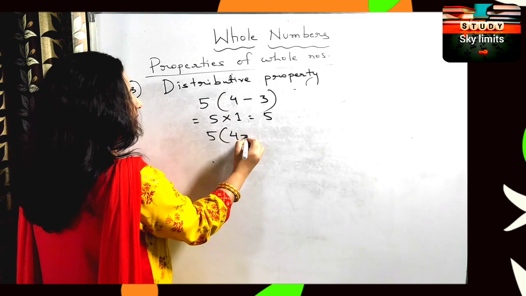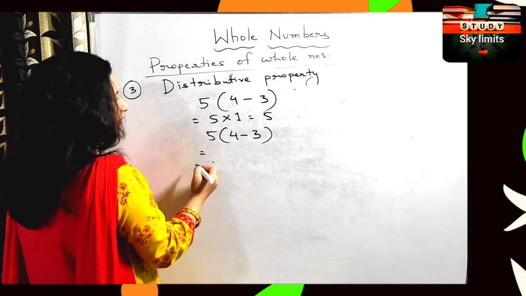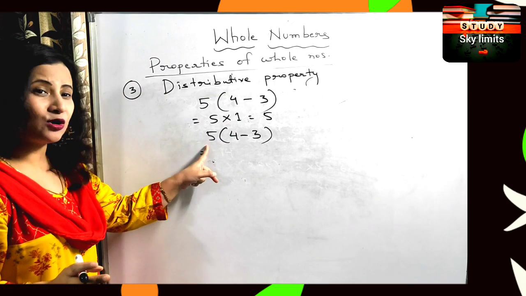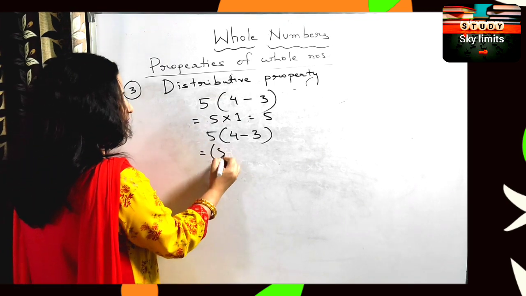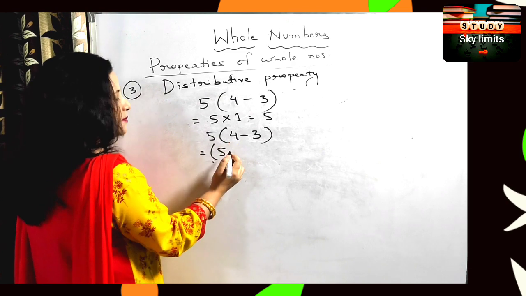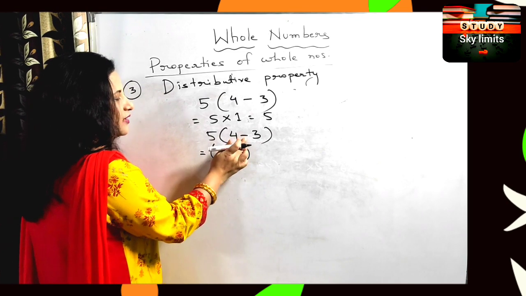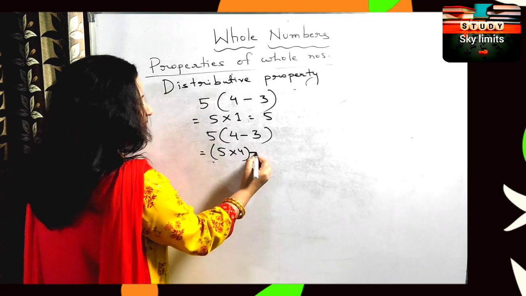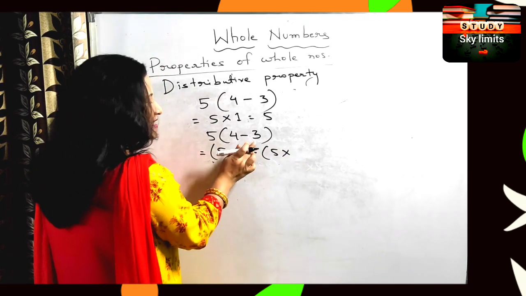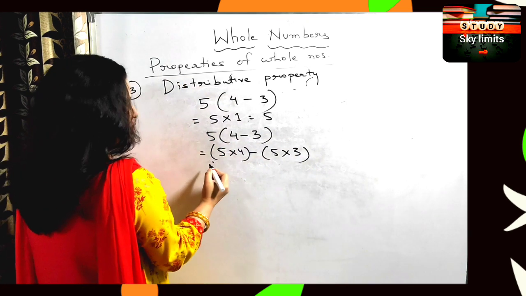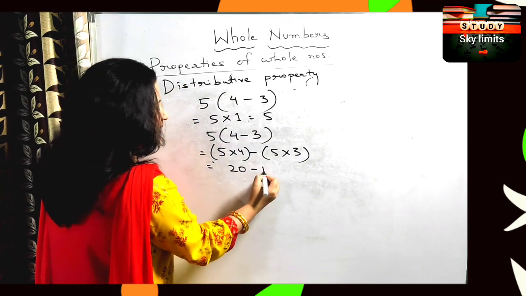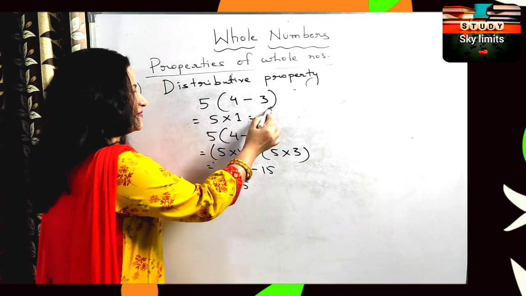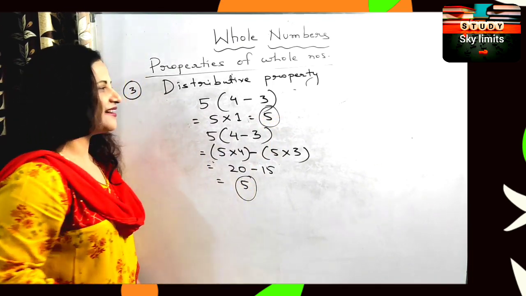Now let us check it the other way around. 5 multiplied by 4 minus 3. Okay? So here what does it mean? The number which is outside, 5, is first multiplied by the first number, 4. But here what is there? No plus sign. Here we have minus. So minus 5 multiplied by the second number. Okay? So how much are you getting here? 20 minus 15. That is equal to how much? 5. Isn't it? Both the answers are correct.